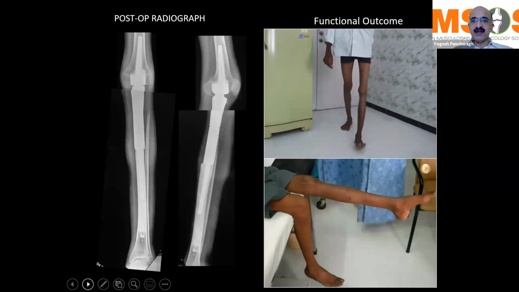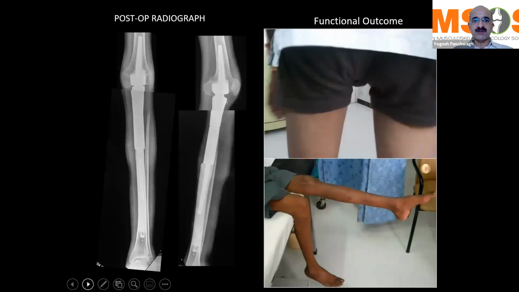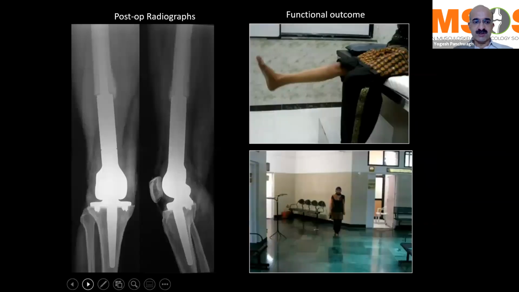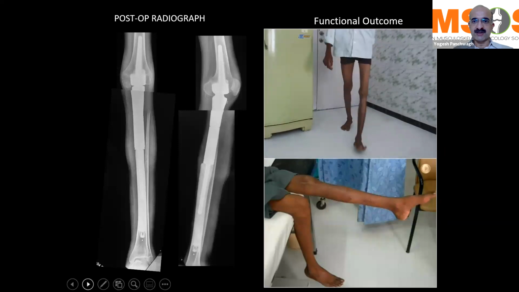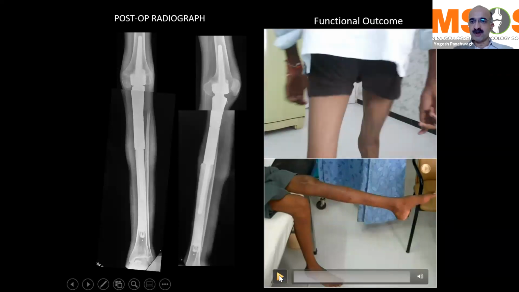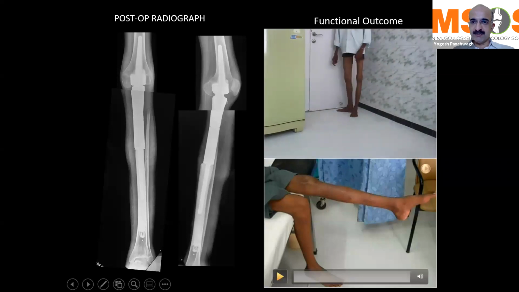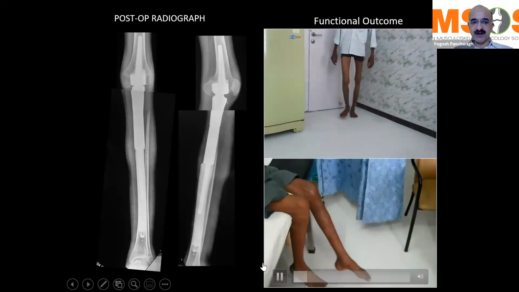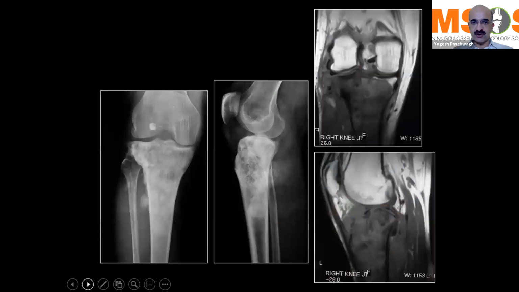Yeah, similarly in proximal tibia cases, we can resect the entire tumor and replace it with a prosthesis. That's one such case where you can see that the patient is able to have a good, almost near normal gait, though you can see that the limb girth is a little different, and that's the knee range of movement that the patient has got.